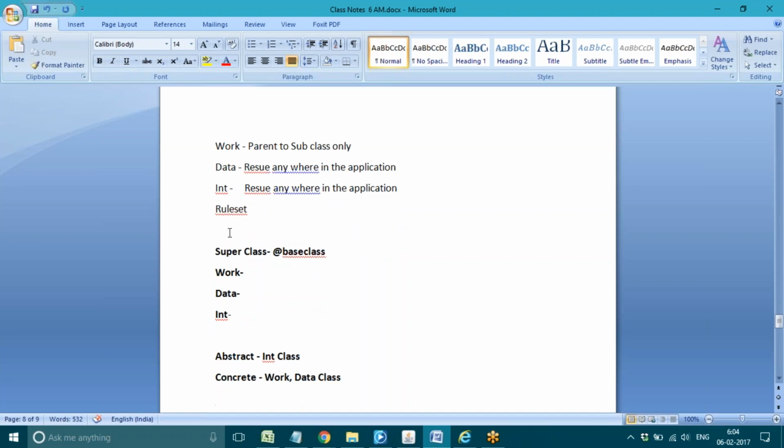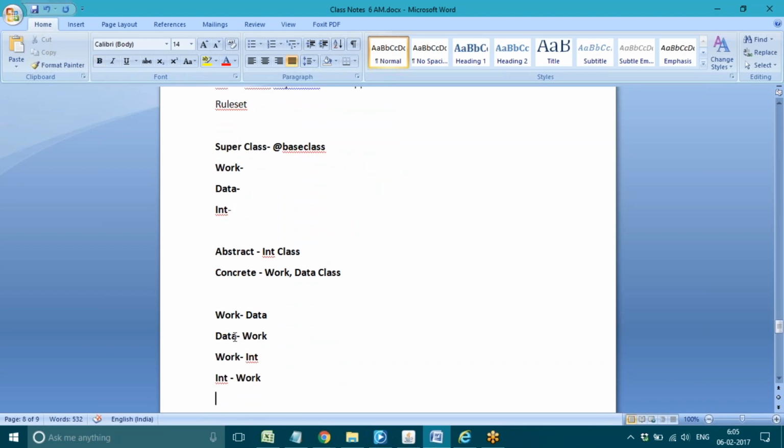Pega contains some default parent class, or we can also call it a super class, because from this default class all the other classes are derived. If you take work class, data class, or integration classes, all three classes are derived from the super class called @base class. Okay, and in Pega there is a concept called abstract and concrete. Integration classes come under the abstract type, and work and data classes come under the concrete type.